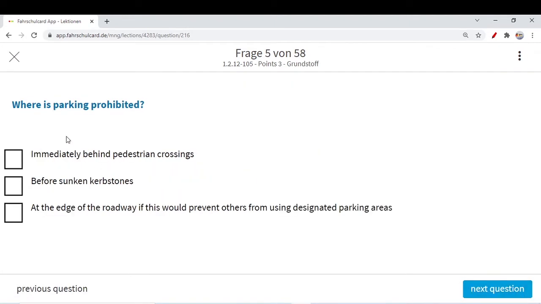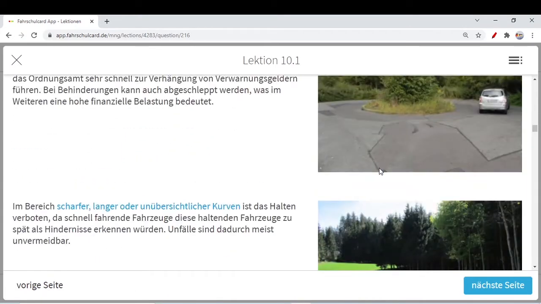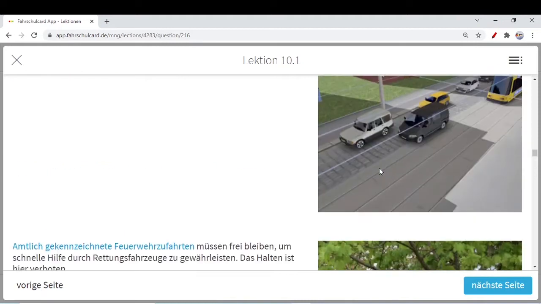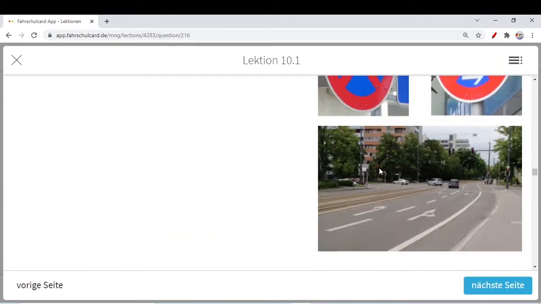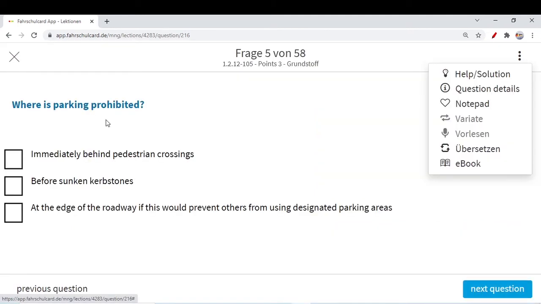Let's go to the next question. Where is parking prohibited? Where you cannot park? Immediately behind pedestrian crossing we can. As I told you, immediately behind the pedestrian crossing, I will again explain so that you keep it in your mind. It's very important for the exam. This area immediately behind means immediately after the pedestrian crossing you can park, no problem.